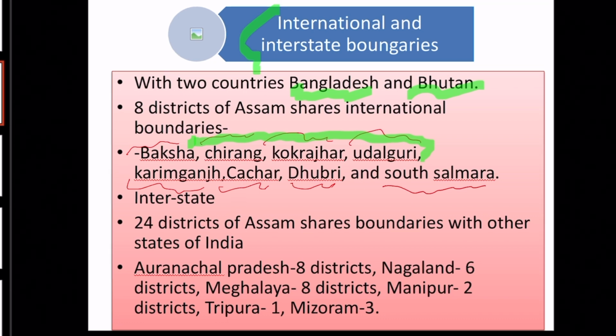Now let's look into the interstate borders. 24 districts of Assam share boundary with other states of India. That is, it shares boundaries with Arunachal Pradesh. And how many districts of Assam share boundary with Arunachal Pradesh? That is 8 districts. Okay. And with Nagaland, 6 districts. With Meghalaya, 8 districts. Manipur, 2. Tripura, 1. And Mizoram, 3.